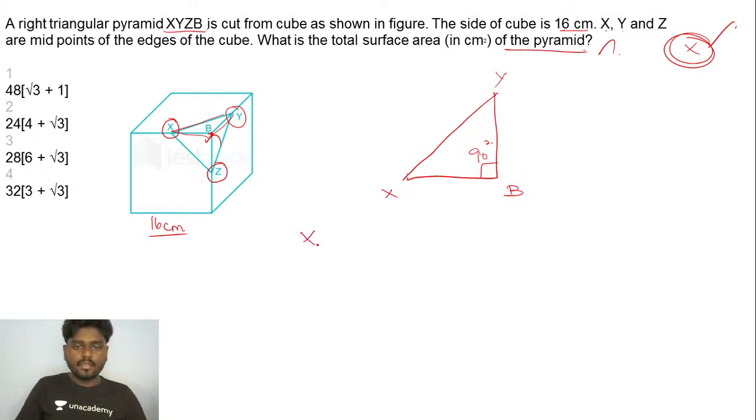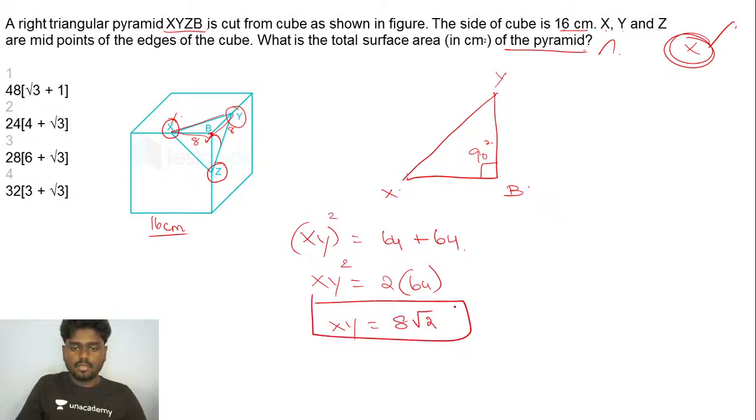So what exactly it will be? XY the whole square is equal to BX square plus BY square. What is the length of BX? I know the fact that X is the midpoint of a cube, so this has to be 8 and this has to be 8, half of 16. So BX square, 8 square is 64, plus BY square is again 64. So from this, XY square is 2 times 64. So XY is ultimately 8 root 2. I got the value of XY to be 8 root 2 centimeters.